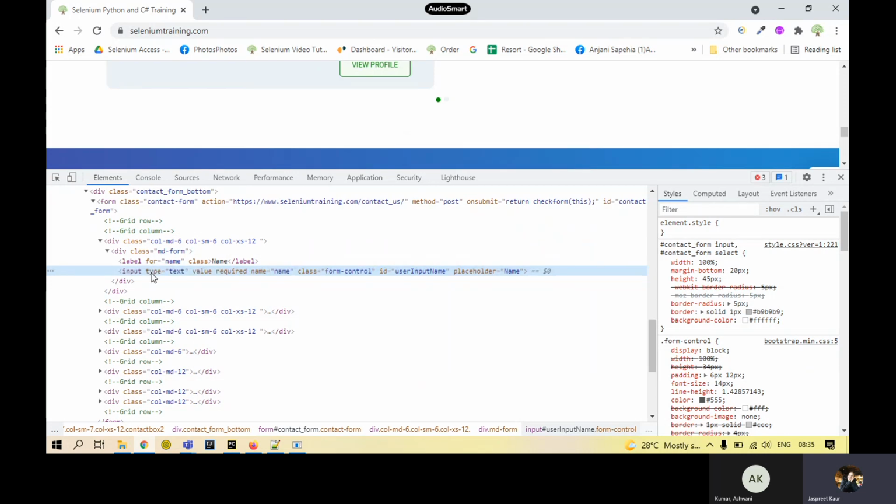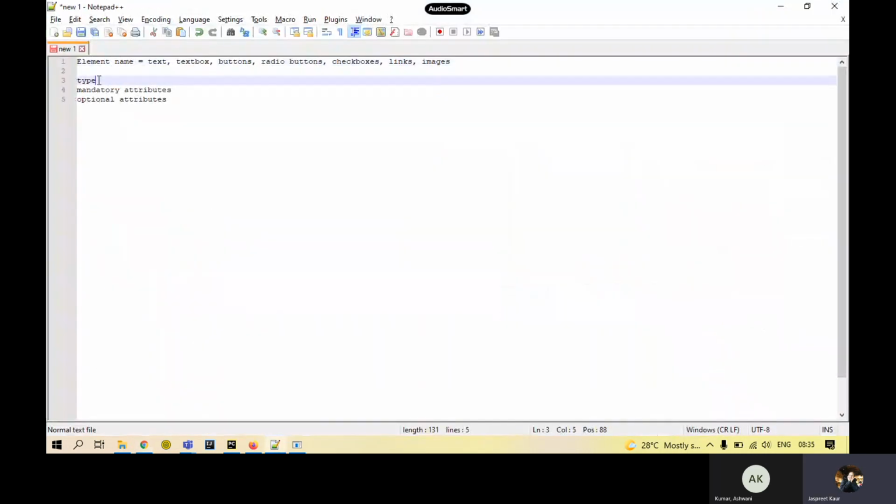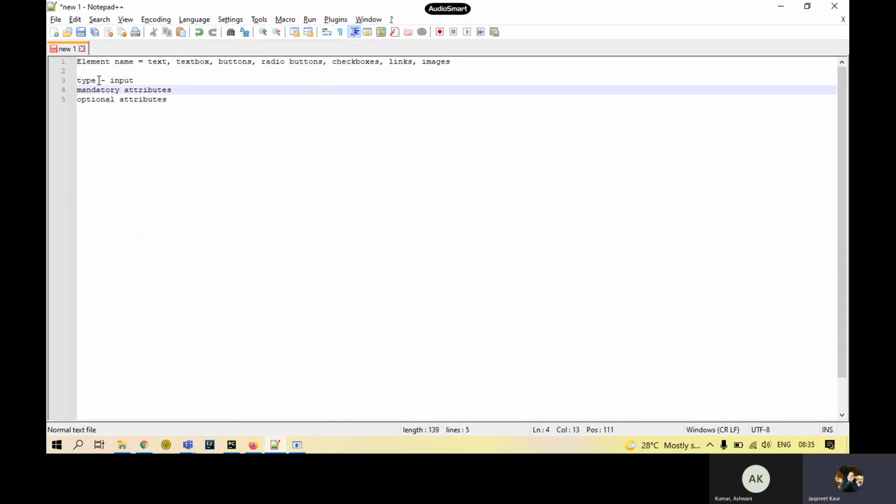Along with this, the input is the type. Input is the type that we get. We have taken that into account. And then I have it as the mandatory attribute. The mandatory attribute is going to be the same for all elements that you see, and that will be type. The value to it can be changed.